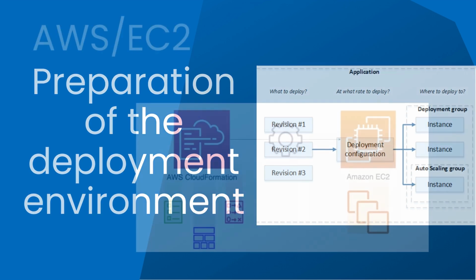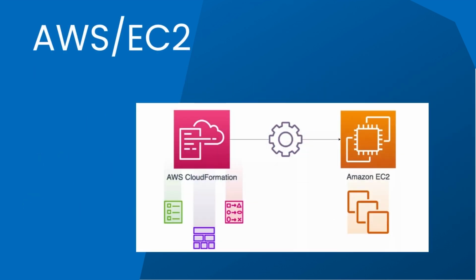AWS, Amazon Web Services, is a collection of remote computing services, also called web services, that make up a cloud computing platform, offered by Amazon.com. EC2, Elastic Compute Cloud, is a service within AWS that allows users to rent virtual machines, VMs, on which they can run their own applications.